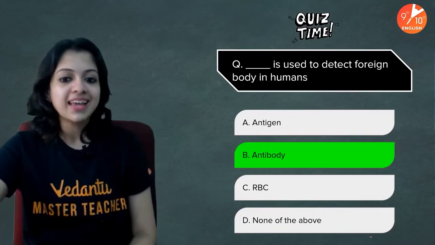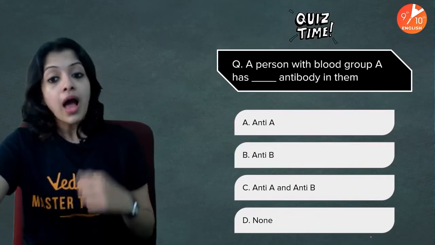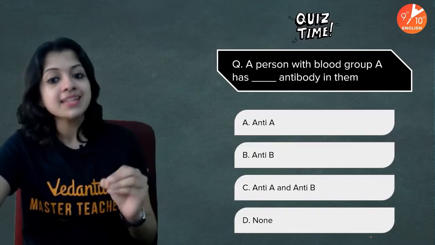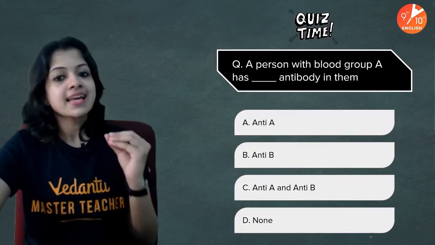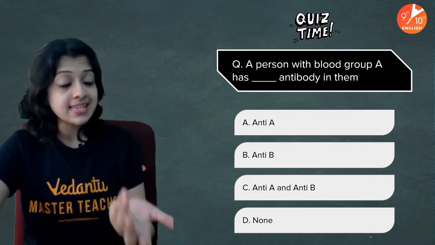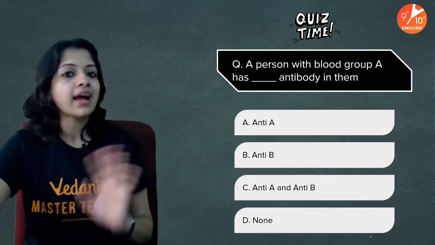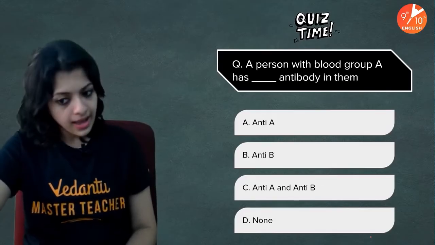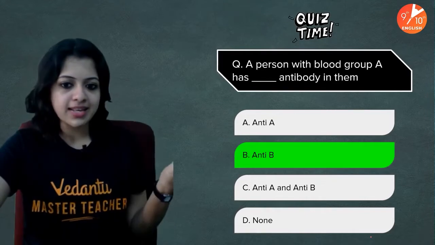Which of these has the ability to detect foreign bodies in humans? And your time is up. The answer is antibody, which is found in your blood plasma. Now, a person with blood group A has dash antibody in them. Is it anti-A antibody, anti-B antibody, both A and B, or none of these? And your time is up, children. The answer is anti-B antibodies, of course.